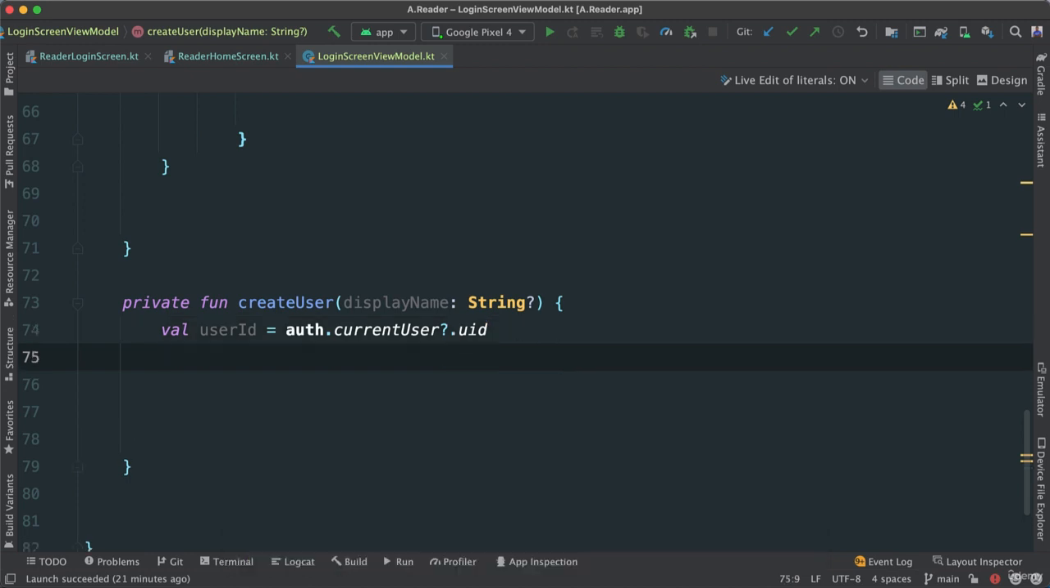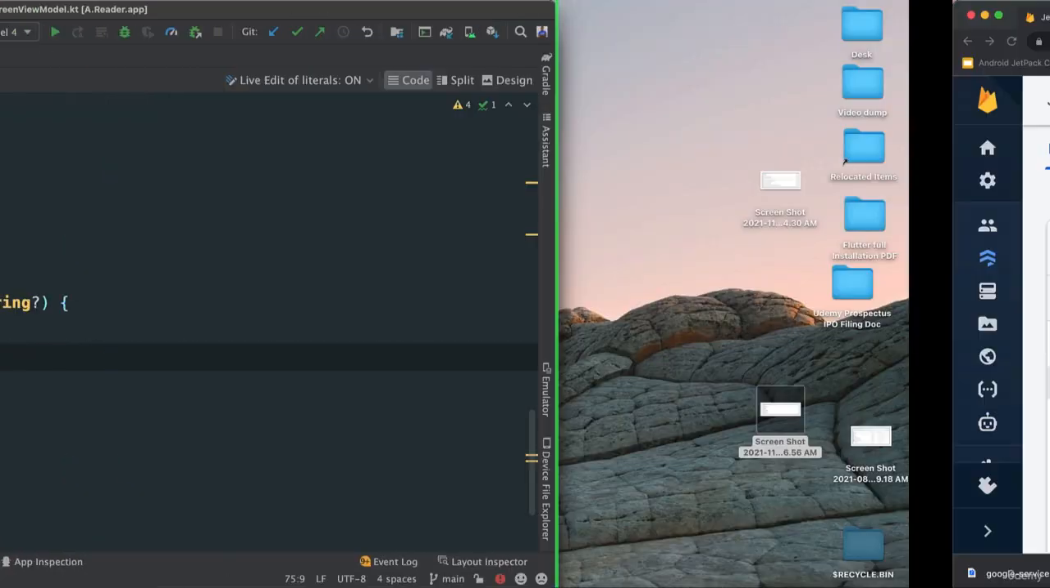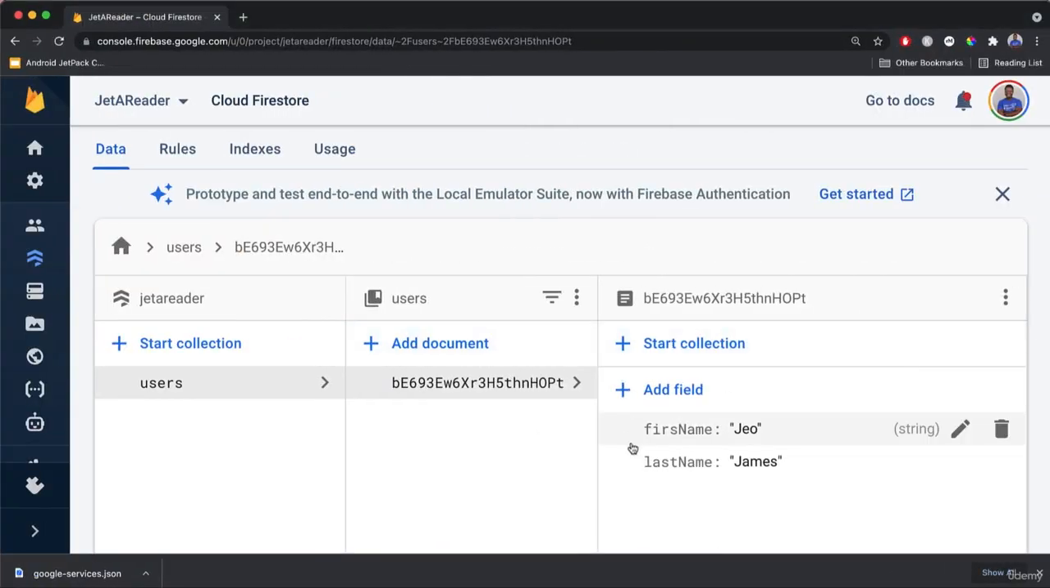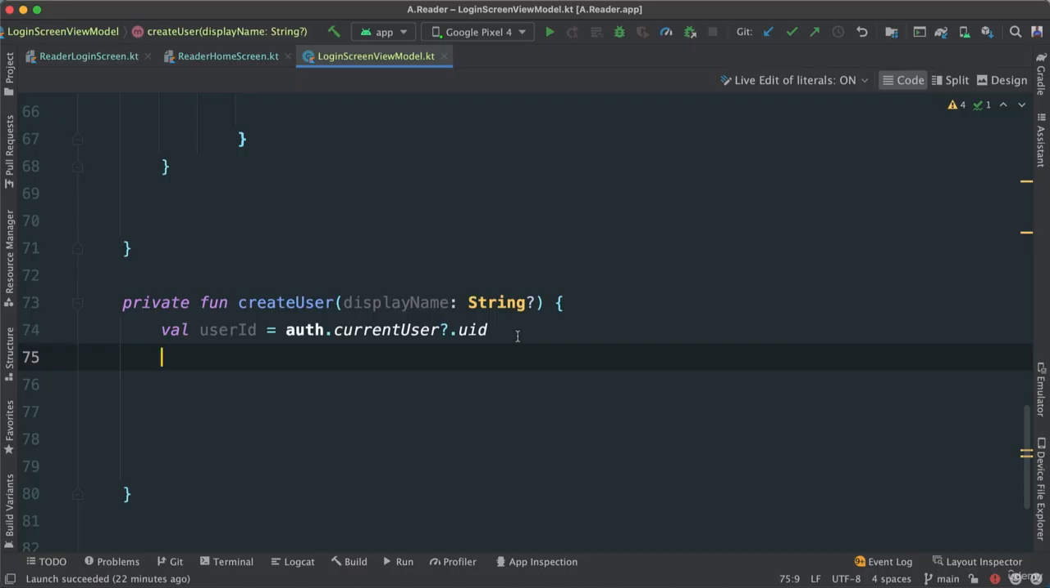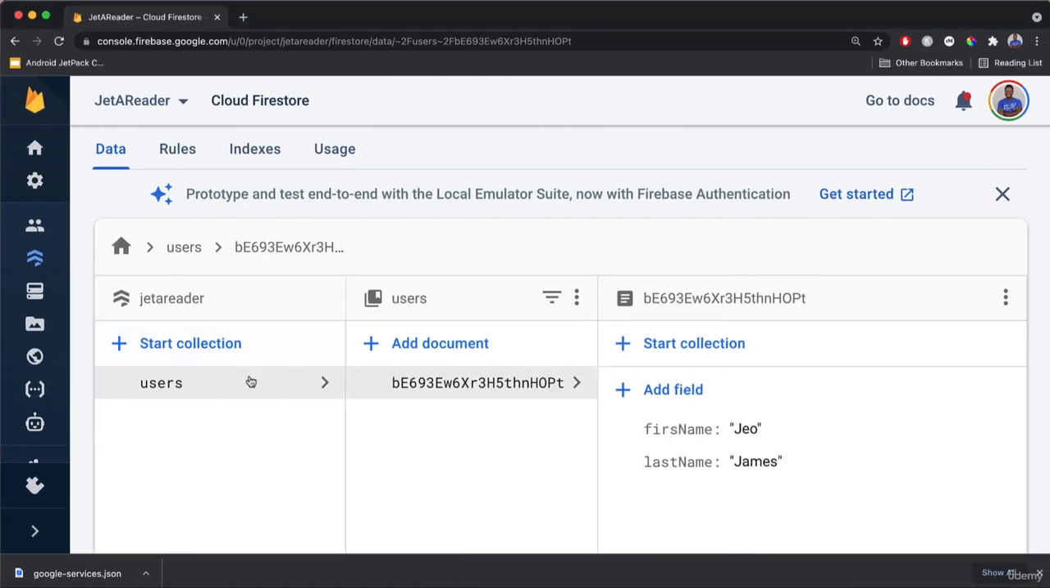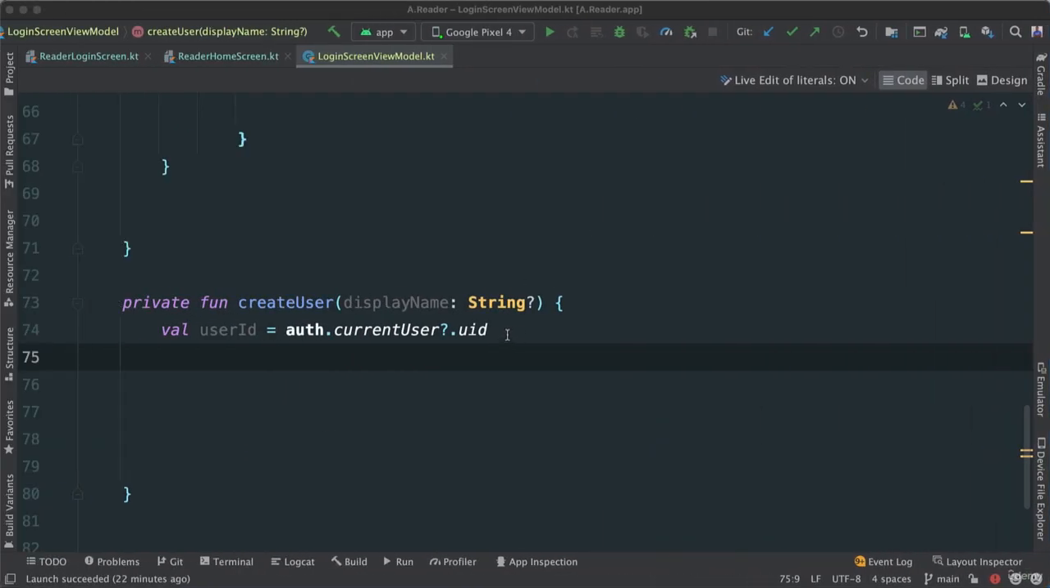Okay, so next now we are going to create then the user that we want to pass along here so we can then save it. How do we create that user object? Now remember, to save anything into our user database here, into our Firestore, there are certain types that need to be created.